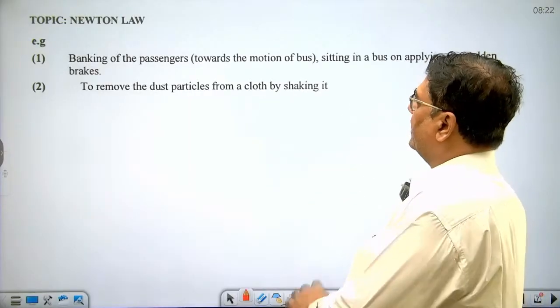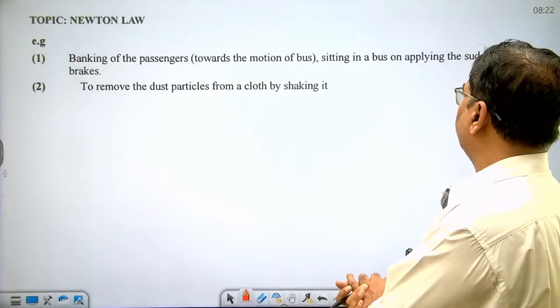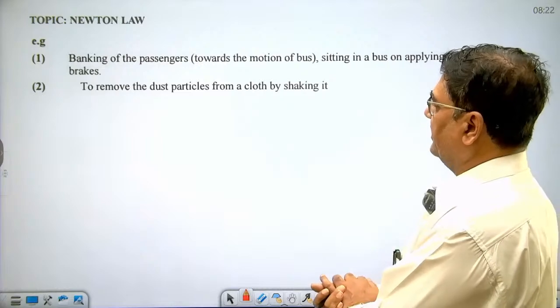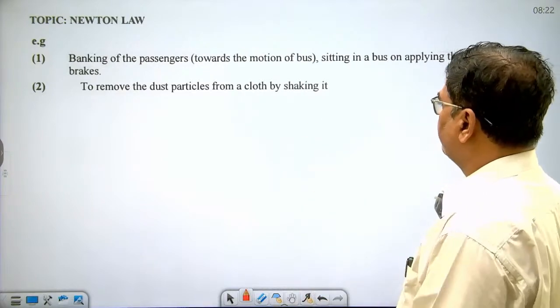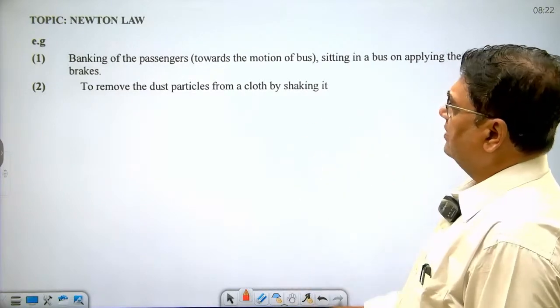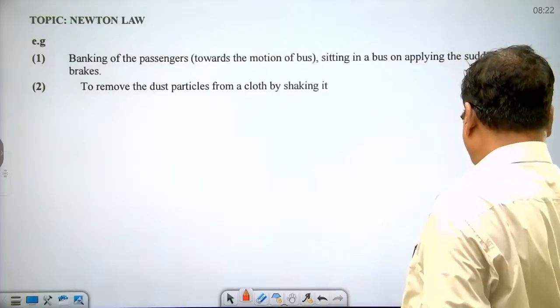For example, the falling forward of a passenger sitting in a bus when sudden brakes are applied, and removing dust particles from a cloth by shaking it are a few examples of Newton's first law. Okay.